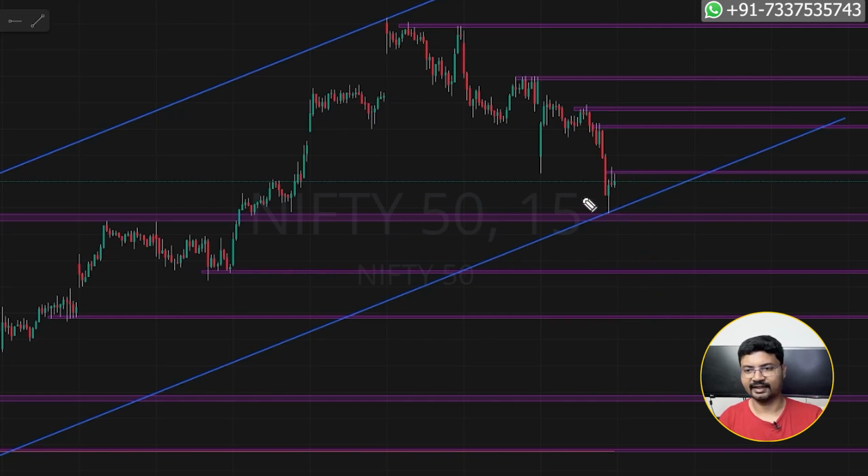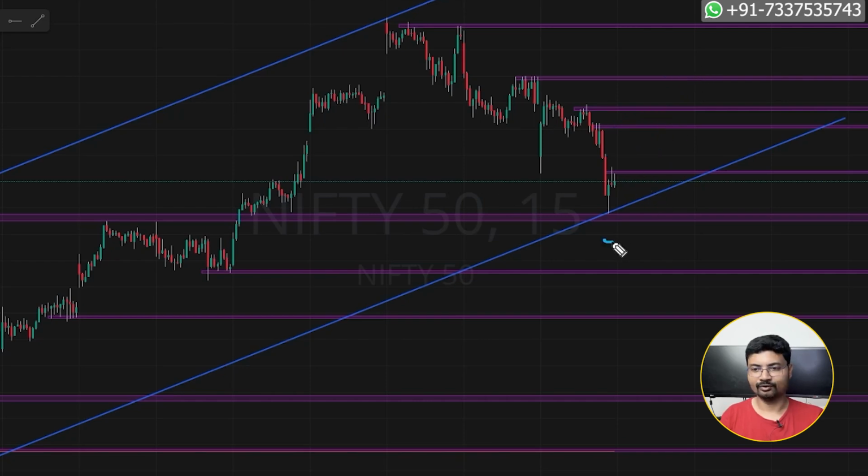If it opens gap up above this level, look for pullback towards this level, closing price, and take the entry for a buying opportunity. Then your first target should be here or the day sign, whichever the easiest thing. If it created a bigger day sign, you can aim at day sign, or else you can choose one of these points as a target one, and this should be your second target. That is for gap up opening.